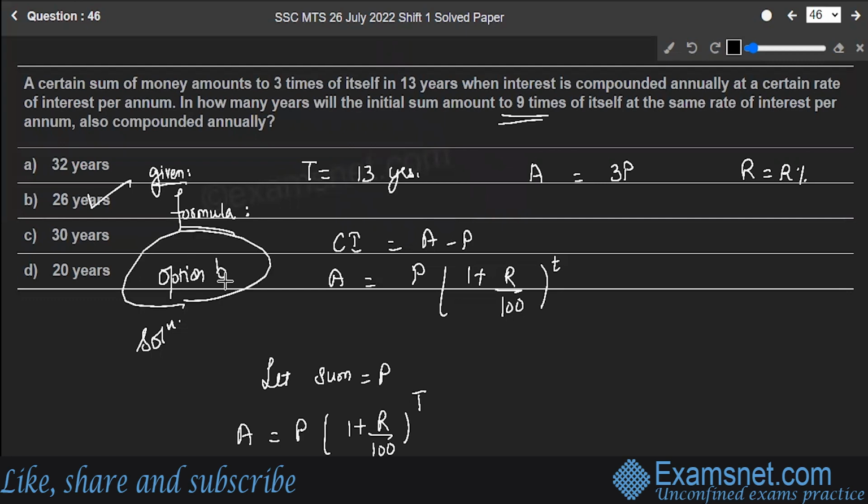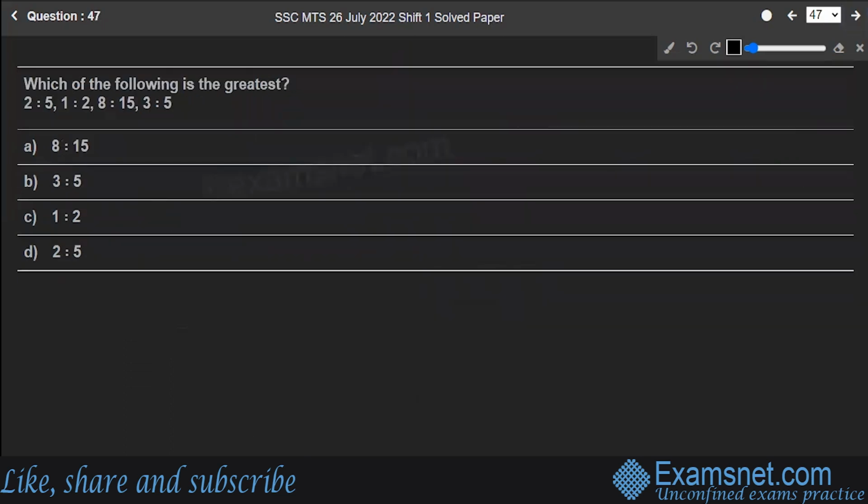Let's move to the next question, number 47. Which of the following is the greatest? 2 is to 5, 1 is to 2, 8 is to 15, or 3 is to 5. So there are different fractions, which are ratios, given to you. So what we'll do, let's write down first of all. The first one is 2 is to 5. So I can write it as 2 is to 5.